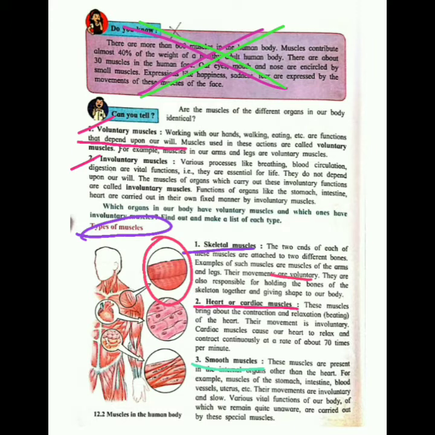Next is heart or cardiac muscle. Cardiac means heart, so you can say heart muscle, or you can also call it cardiac muscle. The heart muscles contract and relax. They continuously beat. Have you ever heard your heartbeats? You will observe that your heart beats continuously.